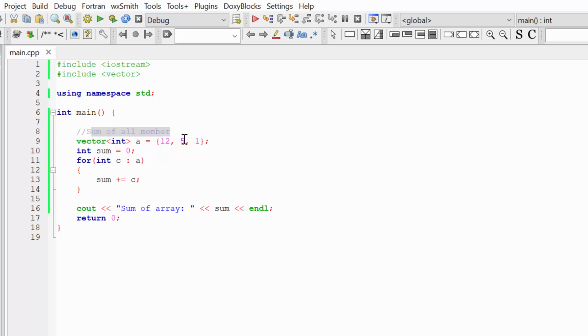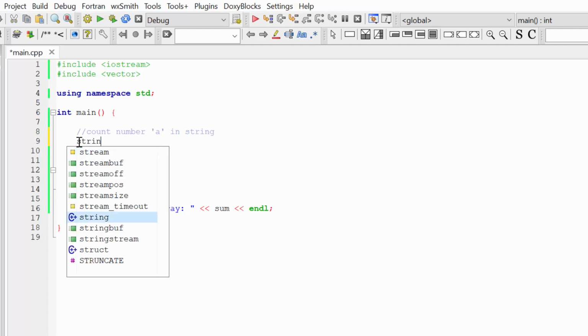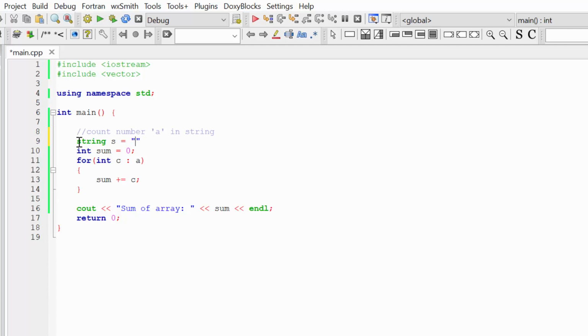Let's say we have a string and I want to count the number of letter a in the string. So let's initialize our string s and let's write something like "hello Anna, have a great day". Now I want to count the number of a in my string. You can see that here we have 2, 3, 4, 5 a, and in our range-based for the member of the container will be char.